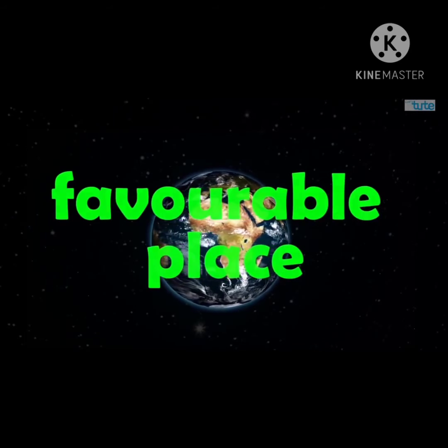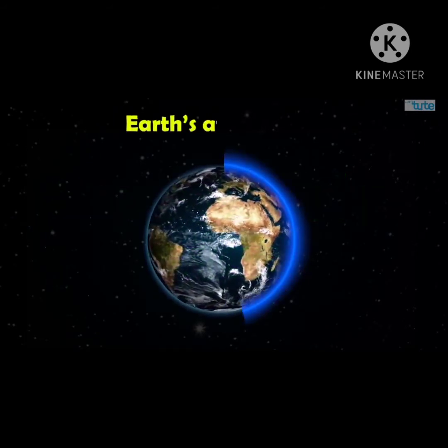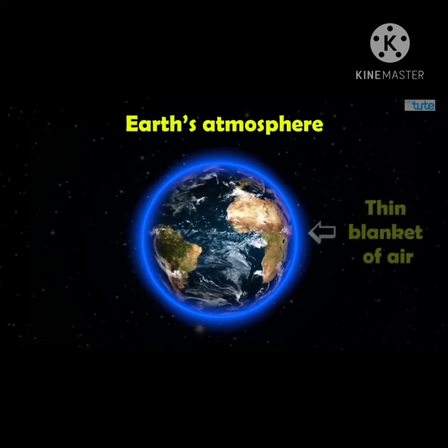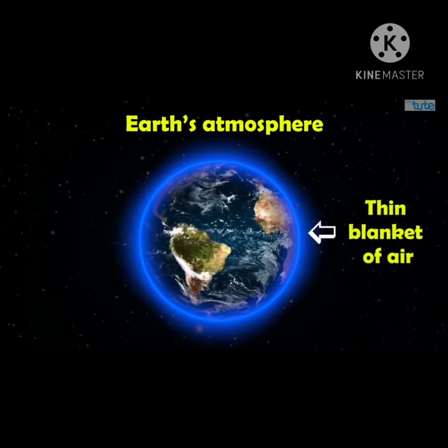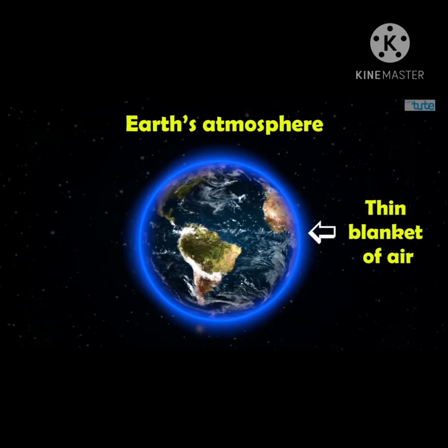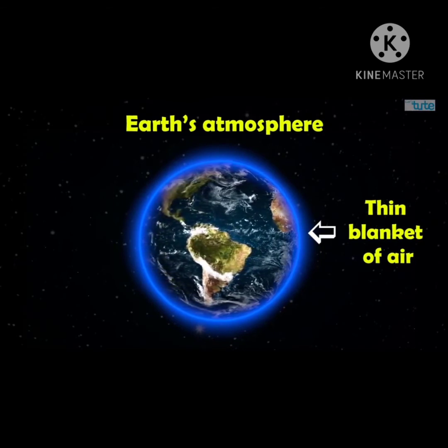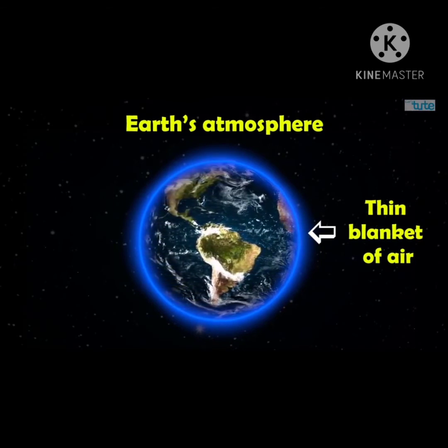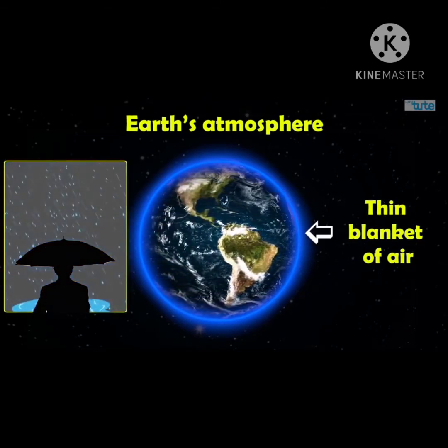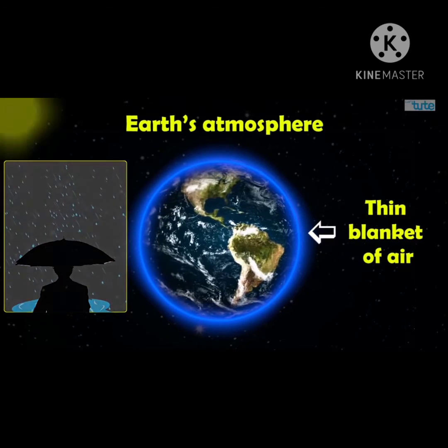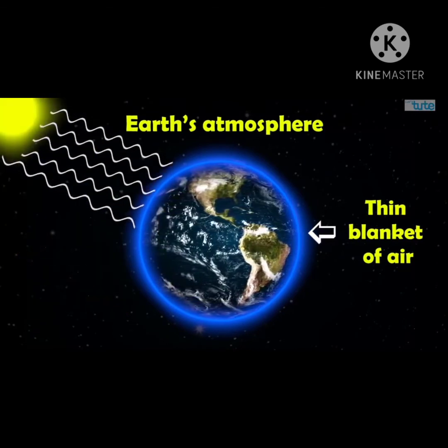It is the Earth's atmosphere, which is a thin blanket of air surrounding the Earth from all sides. This air is a mixture of many different gases, and like an umbrella protects us from sun and rain, this thin layer of air protects Earth from harmful radiations from the sun.